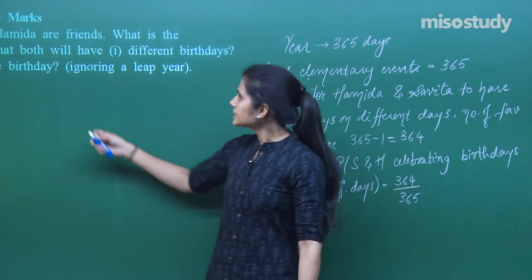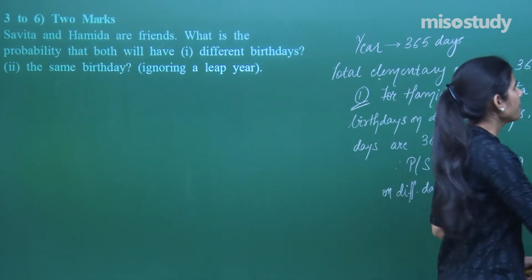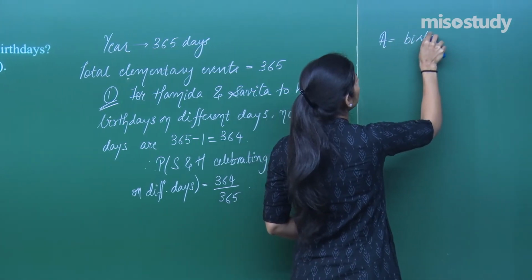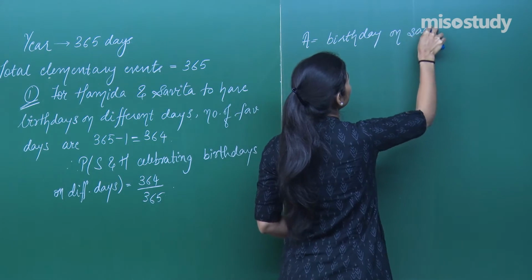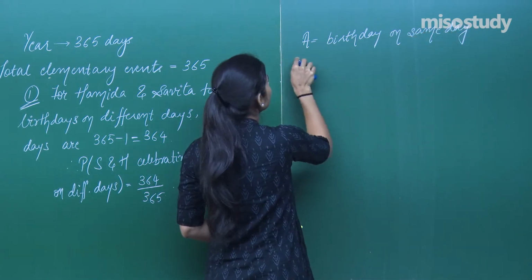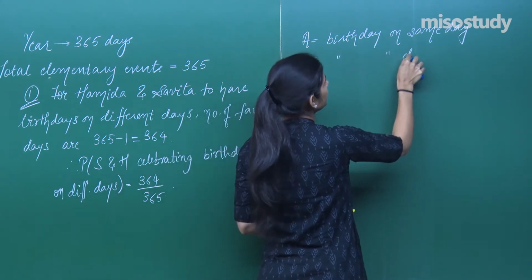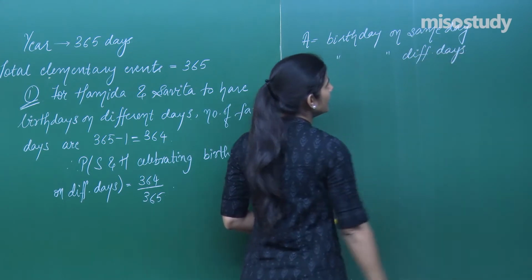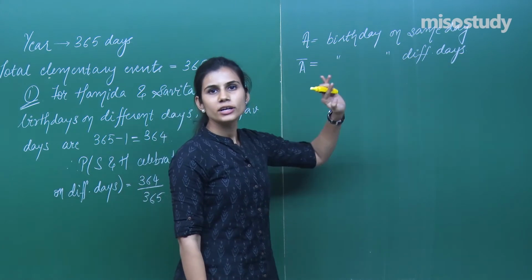Next says, what is the probability that they celebrate birthday on the exact same day? Now suppose A's birthday on same day, then what would be negation of A? Birthday on different days, right? I have already evaluated the probability of them celebrating their birthday on different days.